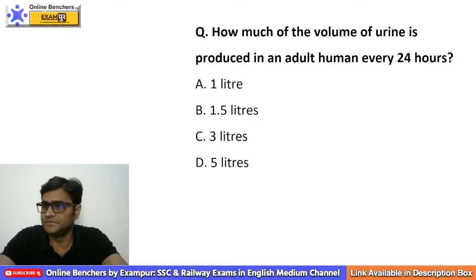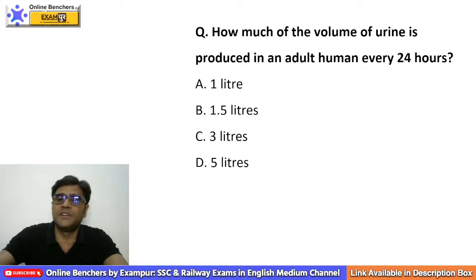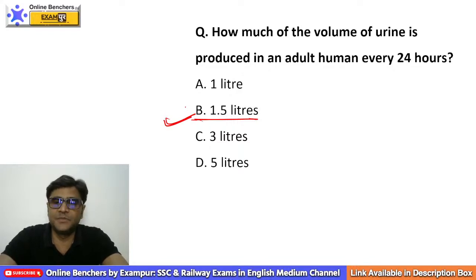That is every day. Yes, Robin, you are right. Absolutely right. 1.5 liters. So about 1.5 liters of urine is produced every day. That is in 24 hours. Please remember this data also.